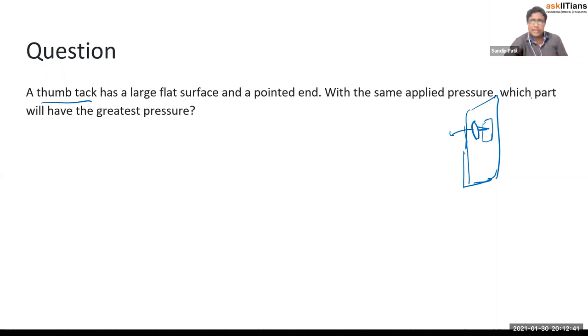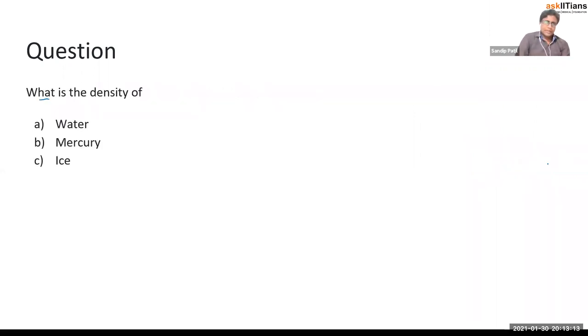So which part will have the greater pressure? That sharp point will have the greater pressure. Obviously, you cannot reverse this and try to apply the force on that pointy thing, right? It will hurt your thumb. So the sharp point will have the greater pressure. Why? Because the area is less. The same concept, same principle. We already know that if the area is less, pressure will be more. Okay, let's move to the next question then.